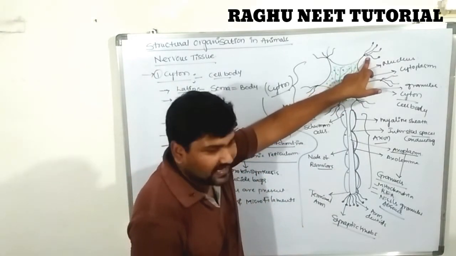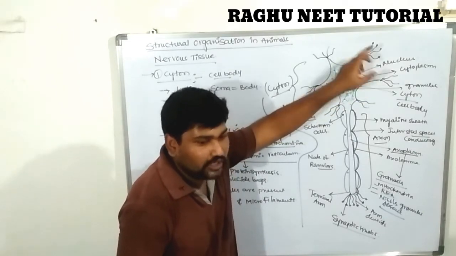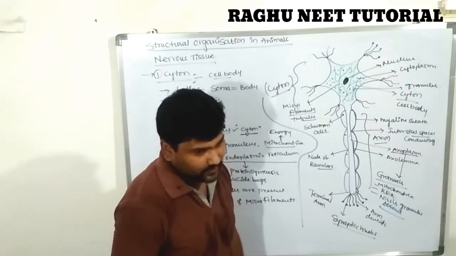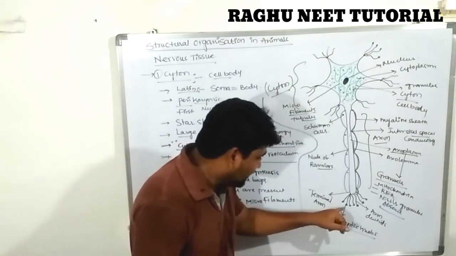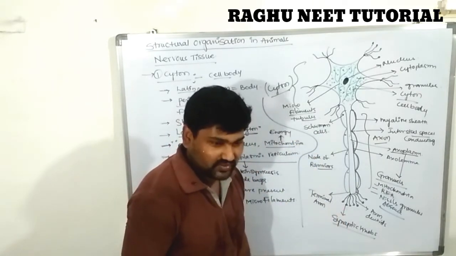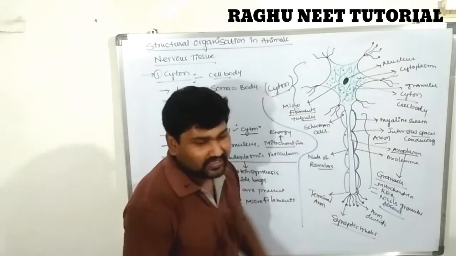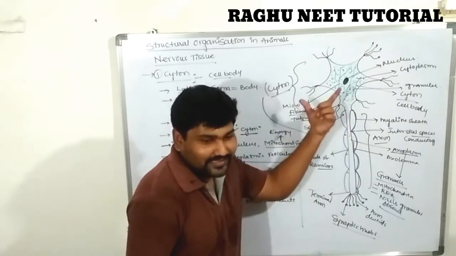These dendrites connect to another neuron through the dendrite knobs, commonly known as synaptic knobs. So this is the information about the neuron.